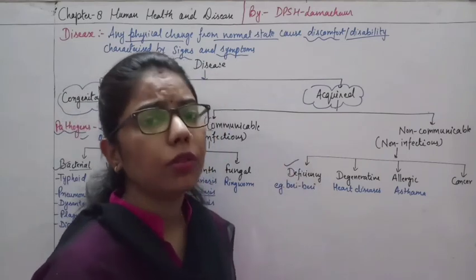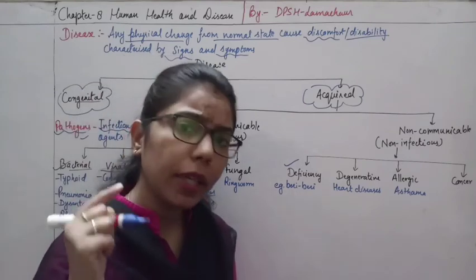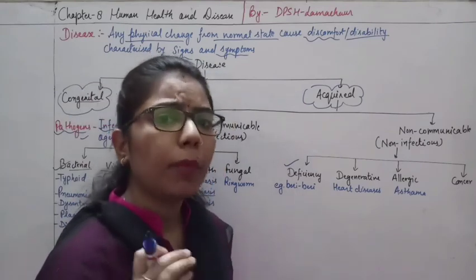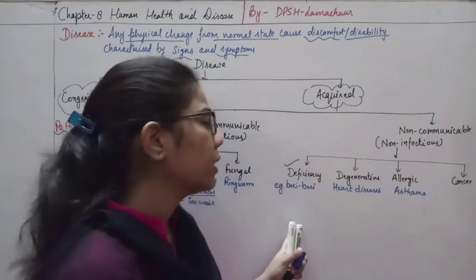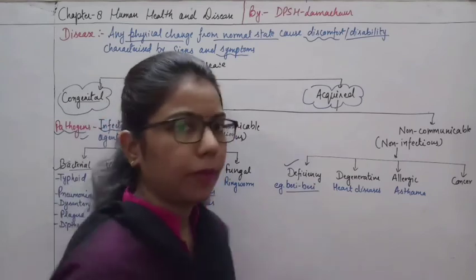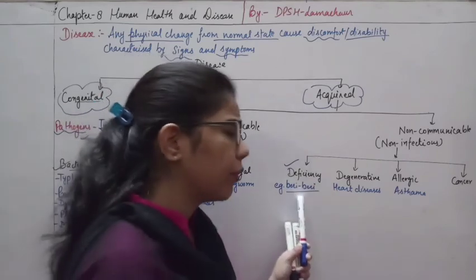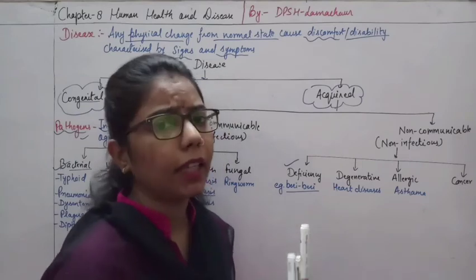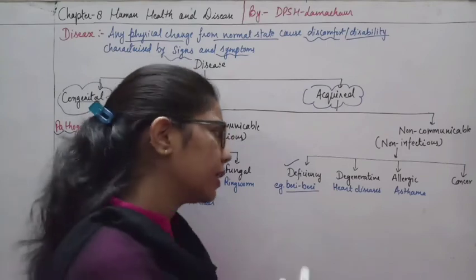If any nutrient is lacking inside the body, there will be a deficiency of that particular nutrient, and it will give rise to some disease. For example, beriberi, caused by lack of vitamin B. Like this, if there is a lack of any vitamin, it will lead to some particular disease.